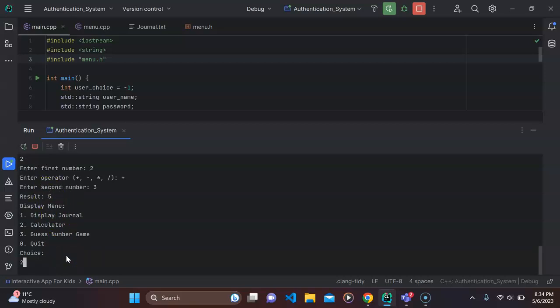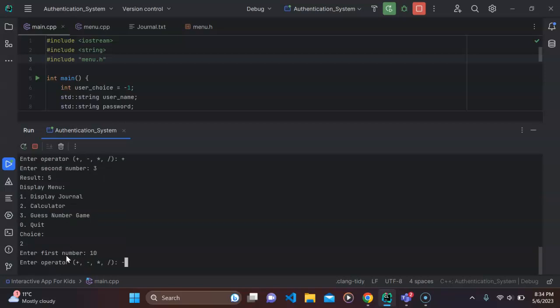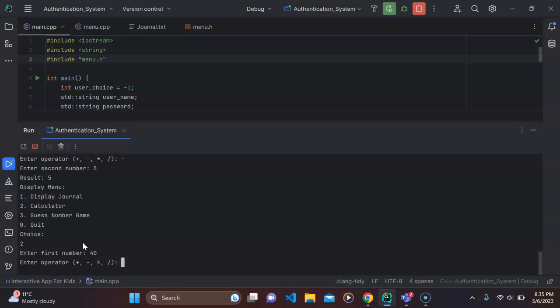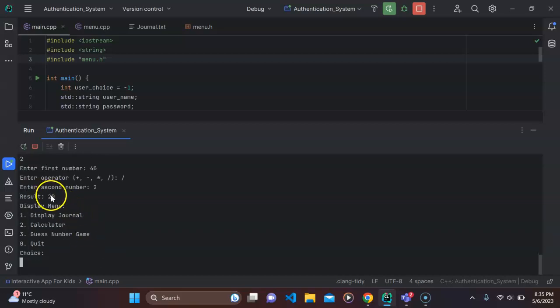I could do the same, trying to use something different. I don't know, 10 minus 5, it's gonna give me 5. Likewise, I can try to do something, I don't know, 40 divided by, I don't know, 2. It's gonna give me 20. So it works with different operators.